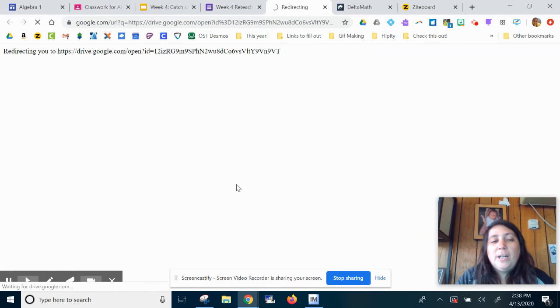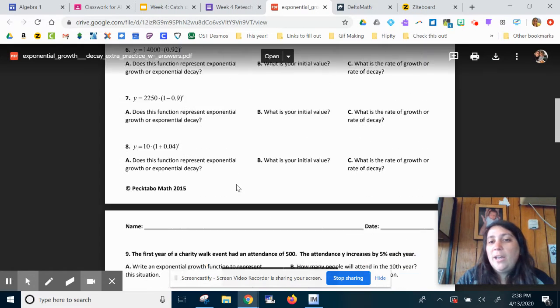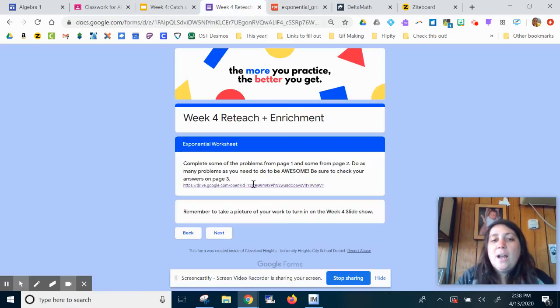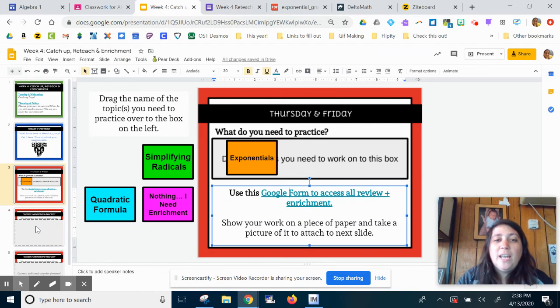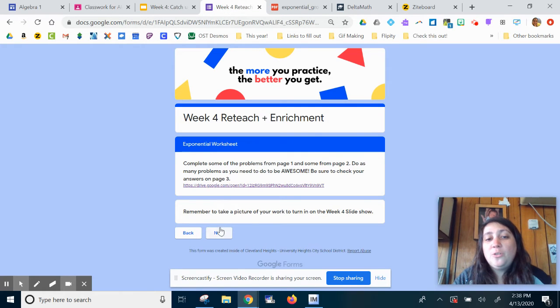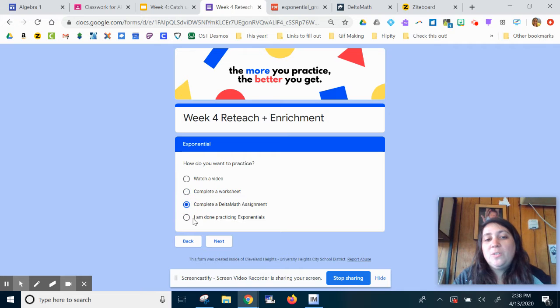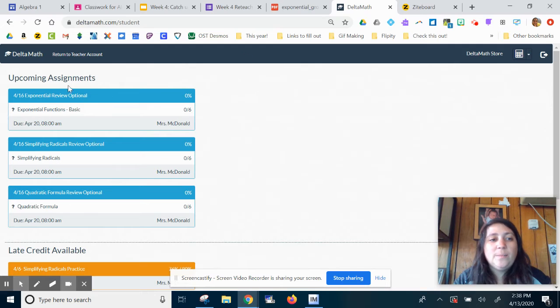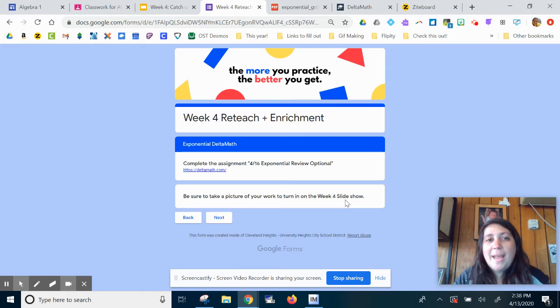If you open it up, you will see the actual assignment. Page 1, page 2, and then page 3 is your answer key, so you can see if it's correct. Now, remember to take a picture of your work because you're going to be turning it in on your slideshow. On your slideshow, you're going to see on the next day, this is where you're going to paste your picture. I am going to be looking at your picture so I can give you feedback. That's going to be the case if you choose a worksheet. It'll also be the case if you choose a Delta Math assignment, which you'll see on Delta Math, here it is. We are asking that you take a picture of your work so that you can paste it into the slideshow so we can give you specific feedback.